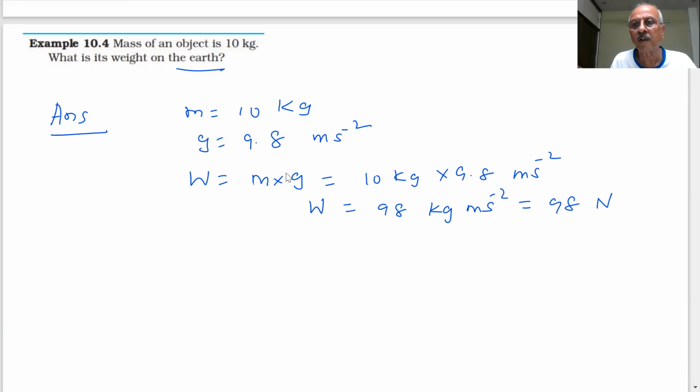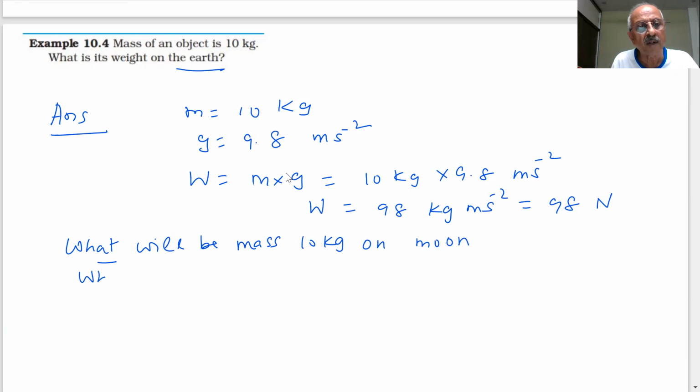98 newtons. Now if I say that the object is on the moon, what will be the mass? Okay, mass of 10 kg on the moon, and what will be the weight of the 10 kg object on the moon? You have 2 minutes to answer the question.